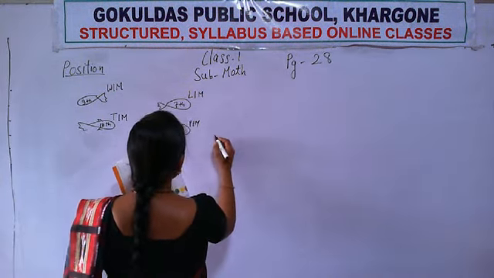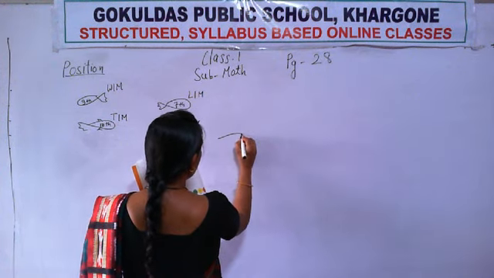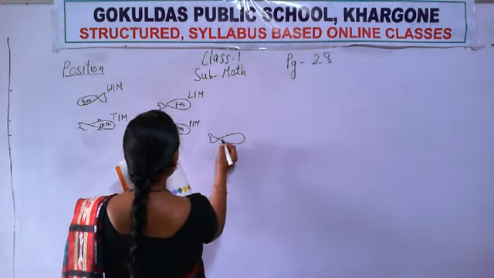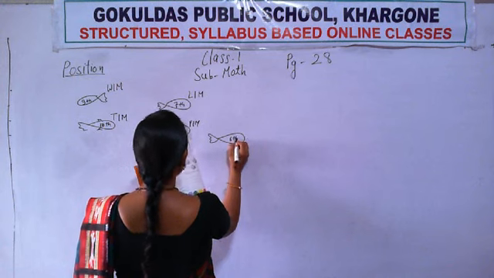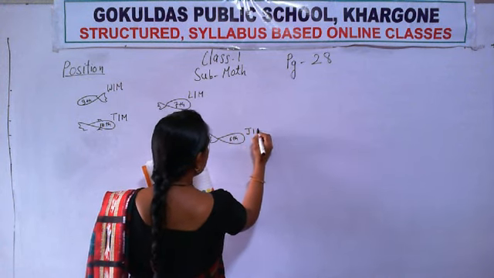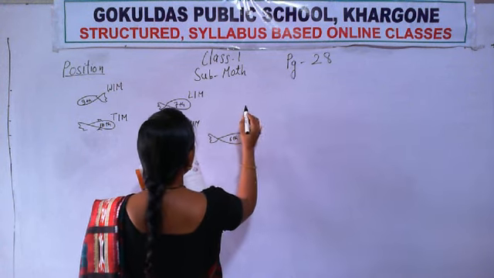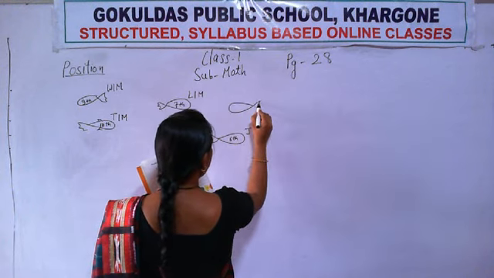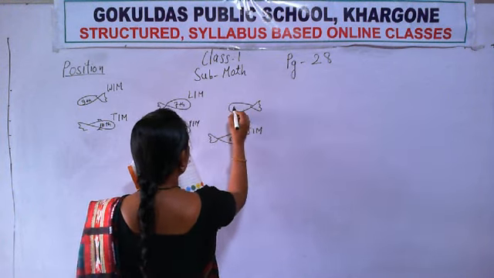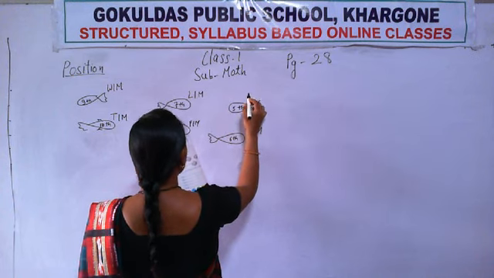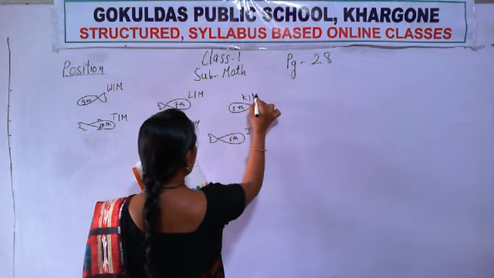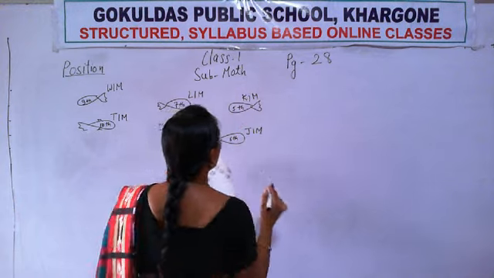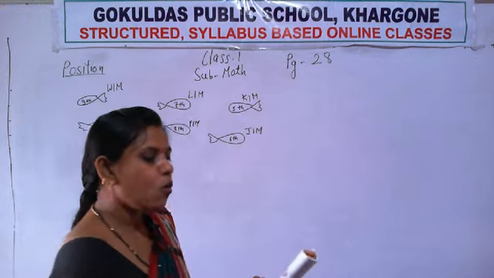One by one we have to find out the position, which fish has which position. Okay, what do we have to find? We have to find the position of a fish by its name.